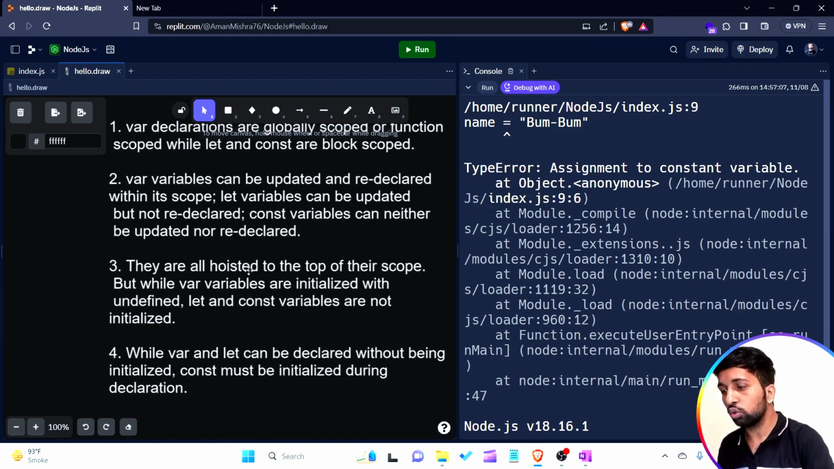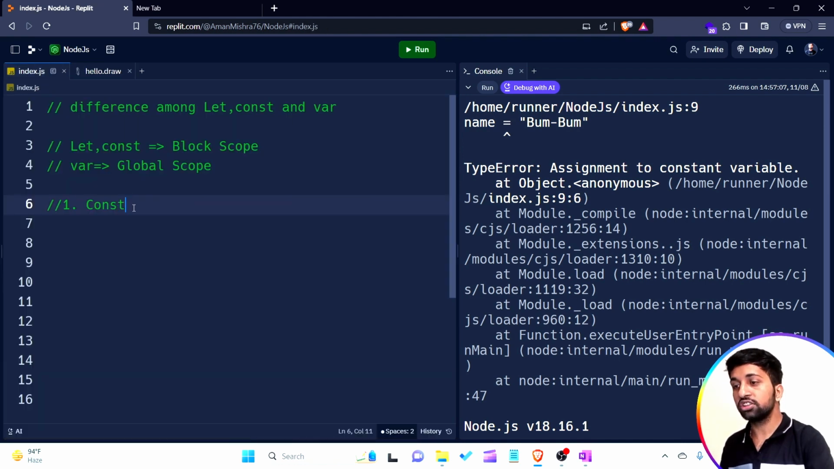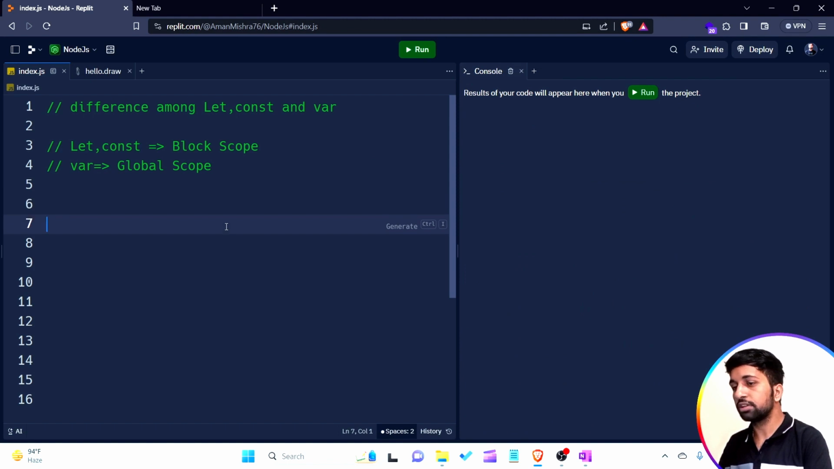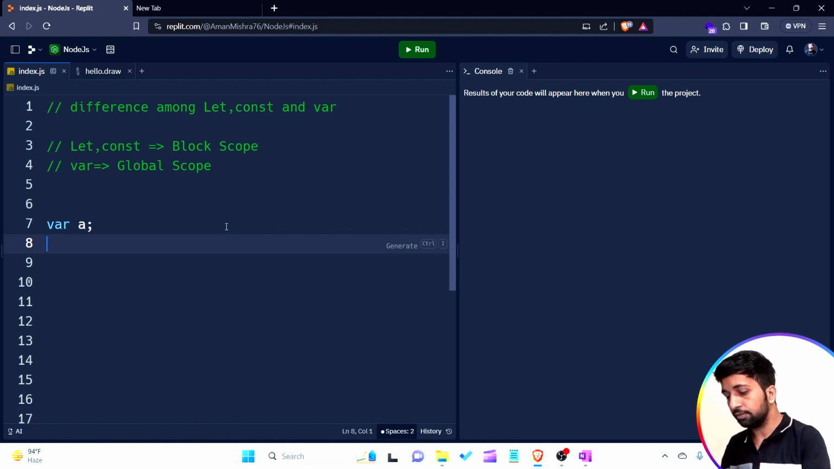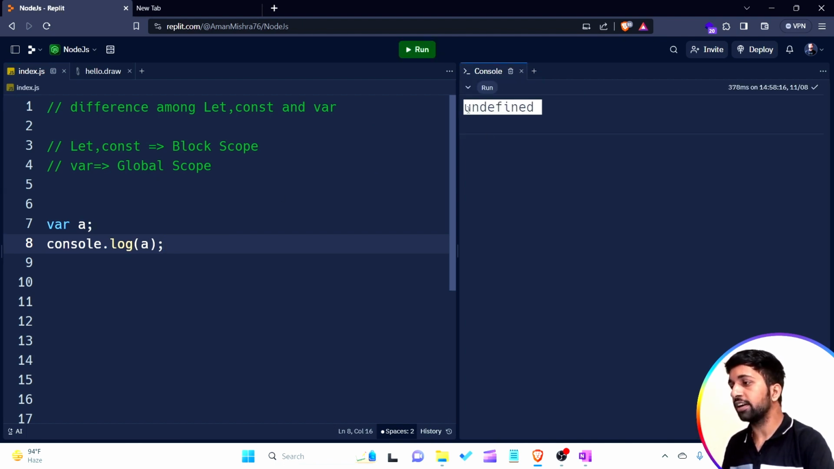The third point is, they are hoisted to the top of their scope, but while var variables are initialized with undefined, let and const variables are not initialized. What is the meaning of this? Let's see. I'm simply creating a variable like var a, only a. I'm not initializing it. I want to print the value, console.log a, and let's see the output. It is undefined. It means by default the variable a contains the value undefined.